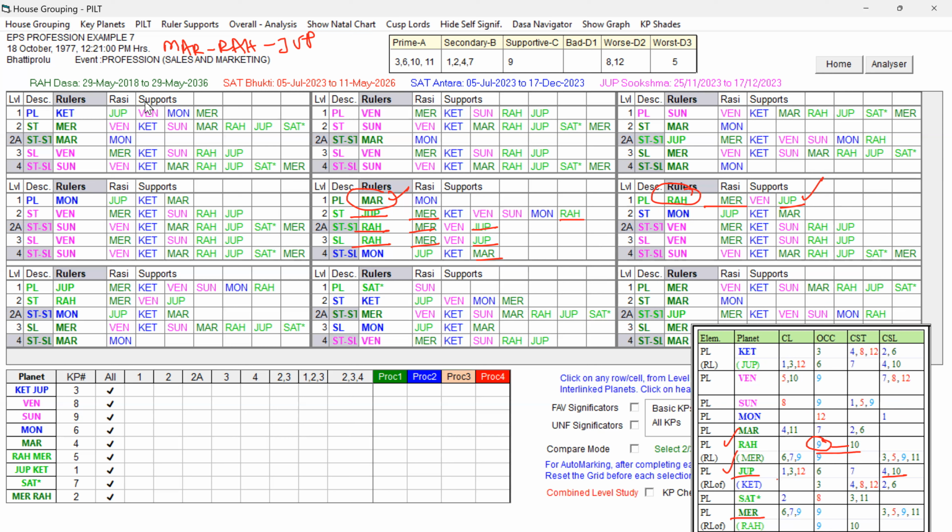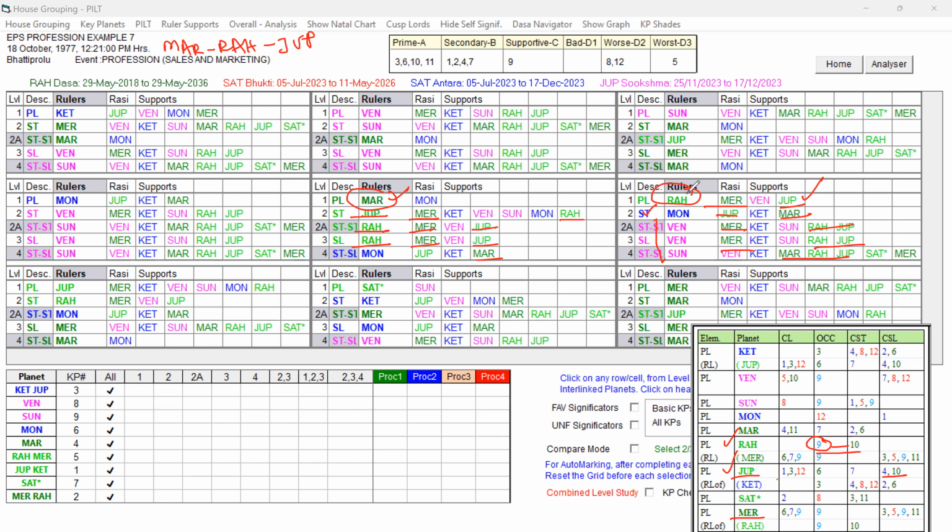So that way, if you look at the Rahu star level planet, it is Moon. Moon is supportive with the help of Jupiter and Mars. And look at this, Venus and Sun are playing role here. Rahu, Jupiter, Mars, or Mercury, all are playing role here.